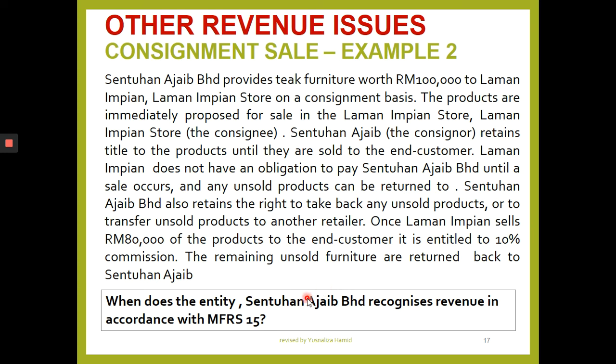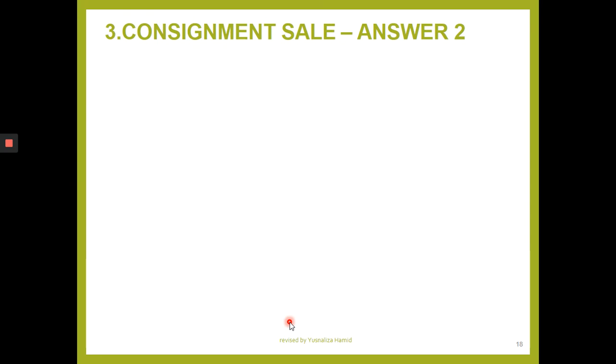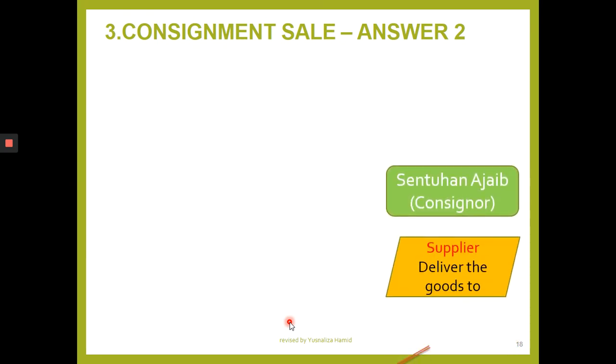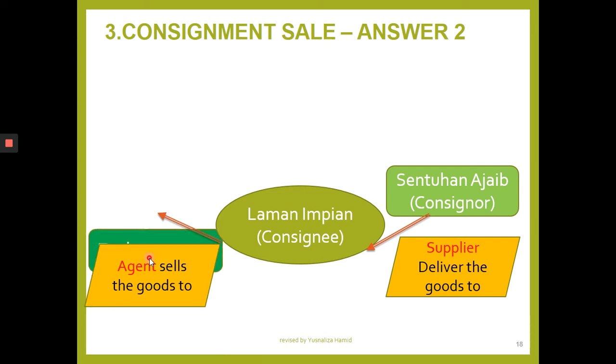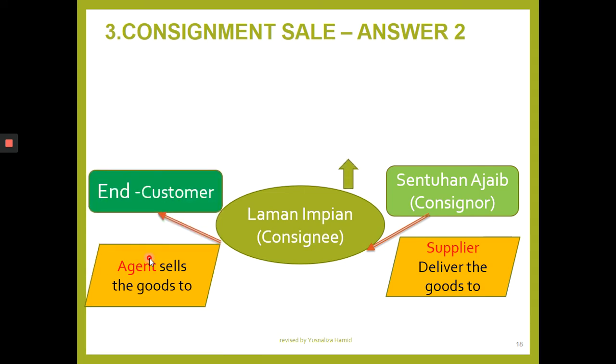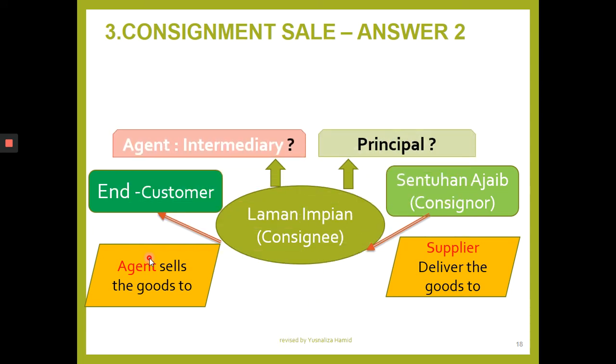So the question is, when does the entity Sentuhan Ajaib recognize revenue? Okay, we check this. First, what happens when I deliver to Laman Impian? Laman Impian is the agent that sells the goods to the customer. We need to check whether Laman Impian is a principal or an agent, an intermediary.